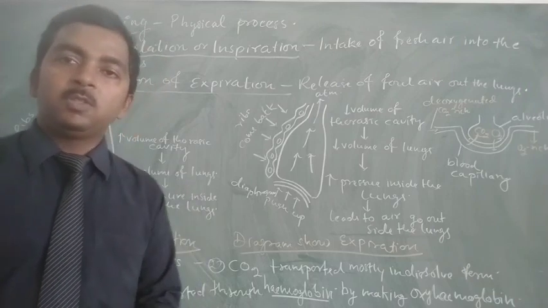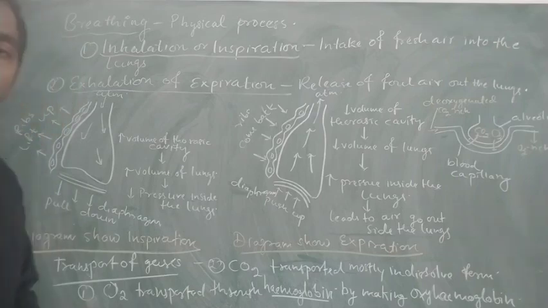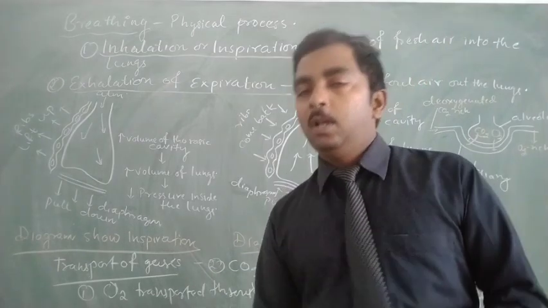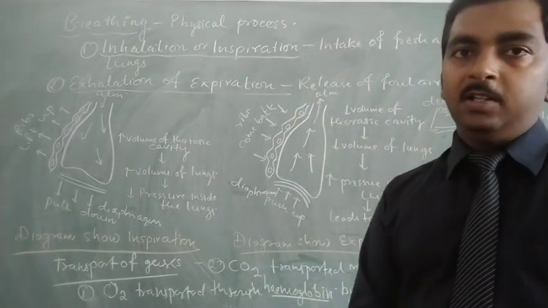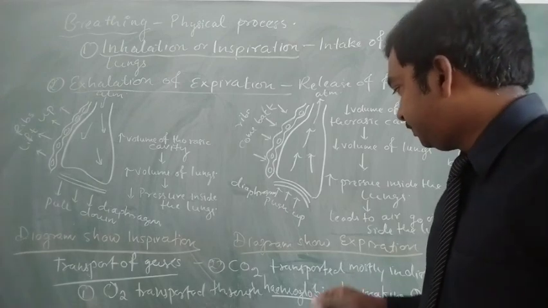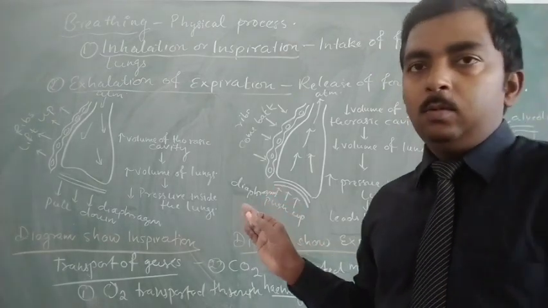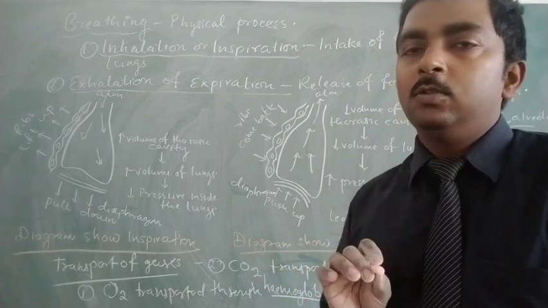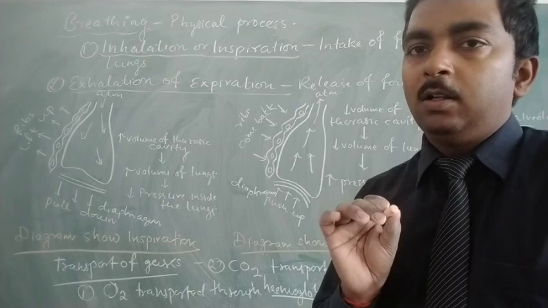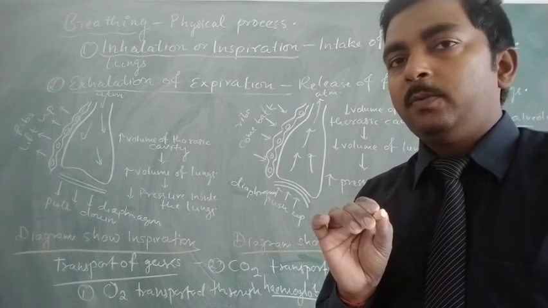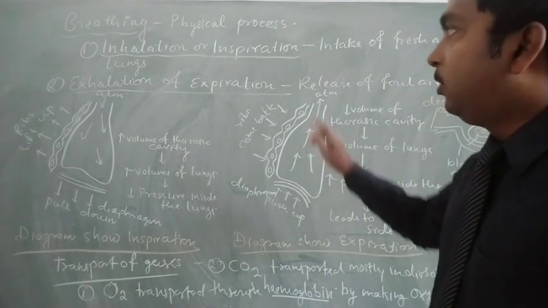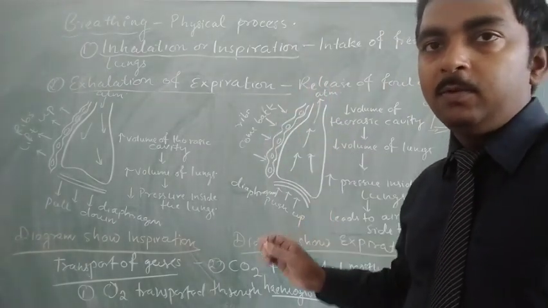oxyhemoglobin, which is present in maximum amount in the RBC, and the lack of hemoglobin causes anemia, and the main symptom in anemia is the lack of oxygen. And carbon dioxide is also transported with hemoglobin, but in trace amounts, in the form of carbaminohemoglobin. So this is overall about breathing as well as exchange of gases.